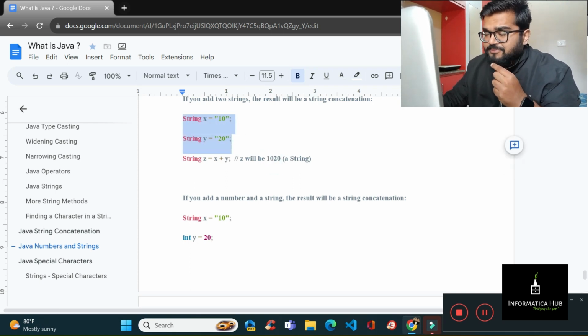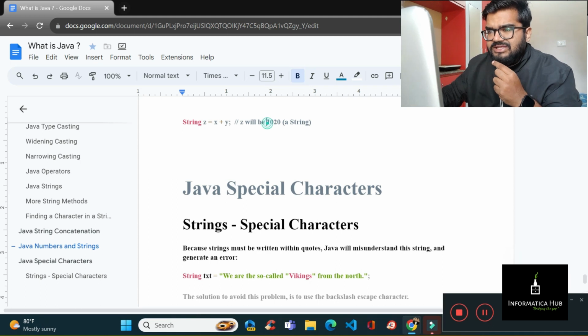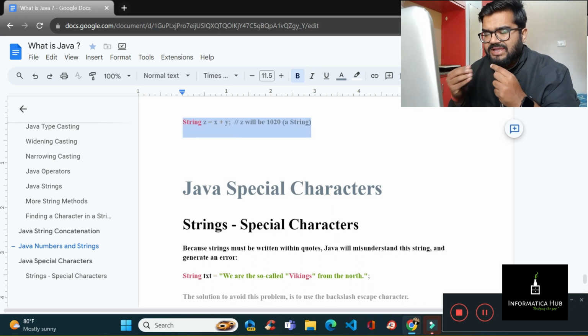Okay, just keep in mind string x is equal to 10, string y is equal to 20, and over here the value is like this. If you add a number and a string, the result will be string concatenation. Like if you are adding this, then the output will be a string 1020. So this is a very basic thing guys, you should know about the length function, indexOf function, widening casting, narrowing casting, Java operators. Okay, so keep in mind.